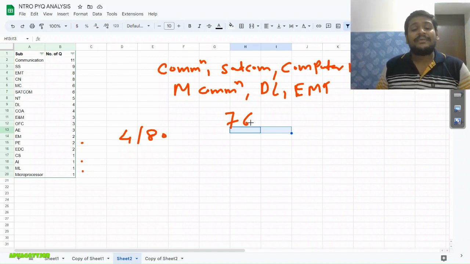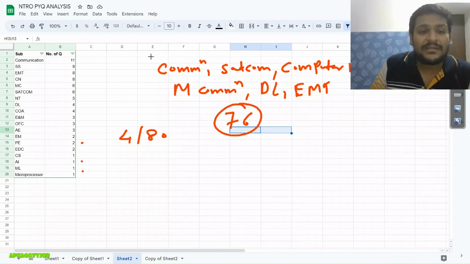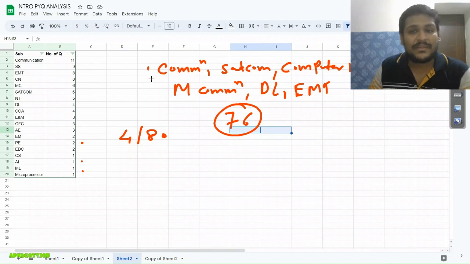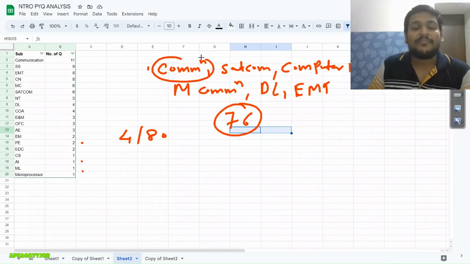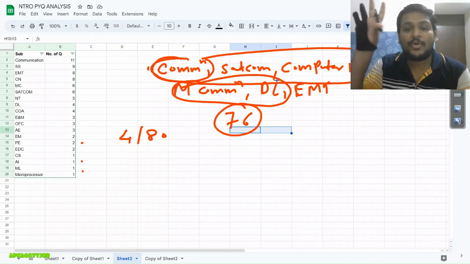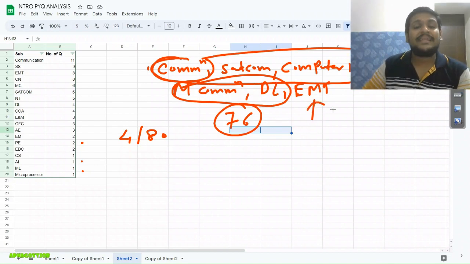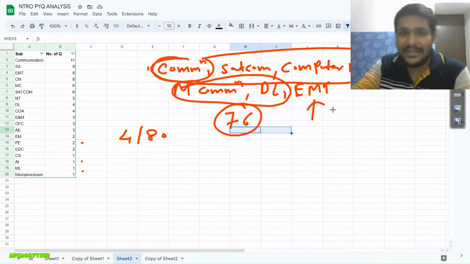Now basically see, the paper is of 76, I am assuming. If you observe carefully, communication is our first subject, as I mentioned earlier. The basic idea is communication, SATCOM, then computer network, mobile communication and data electronics. So for NTRO, these are very important subjects. And EMT I selected based on the current trend in the exam.